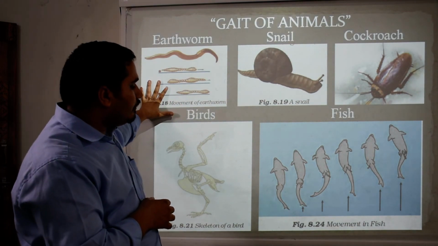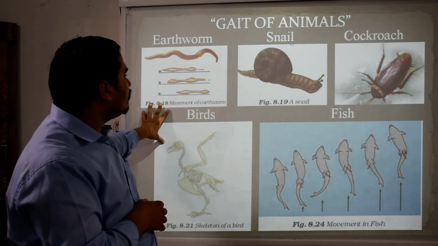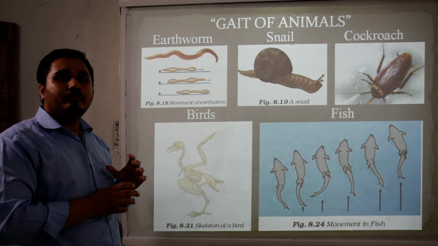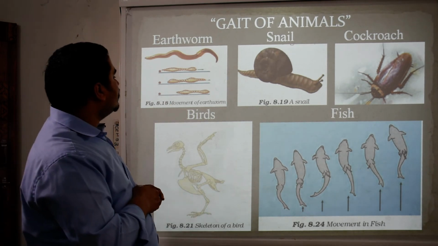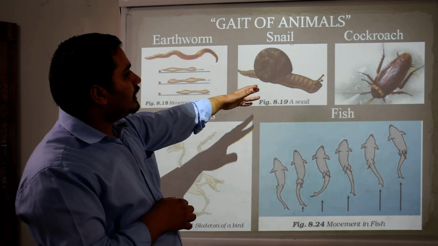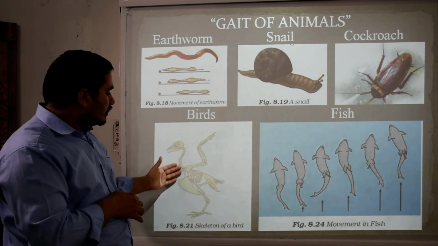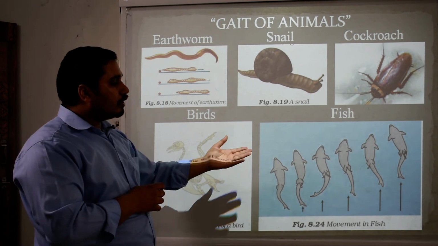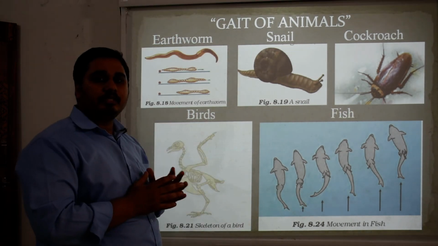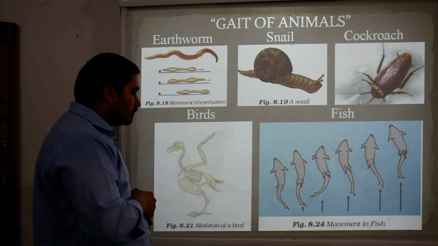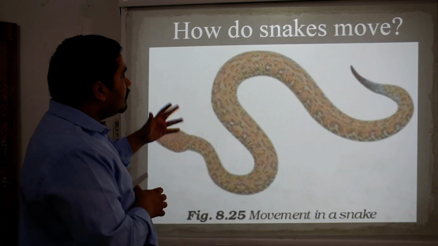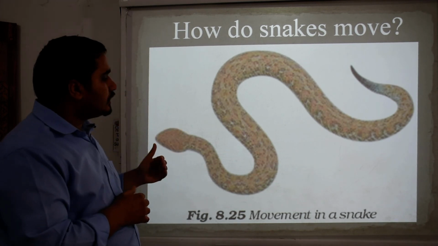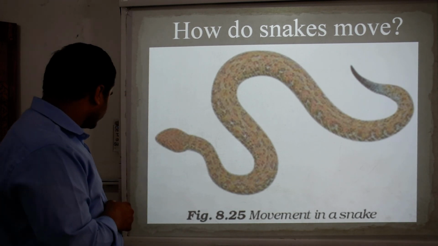Gaits of animals. Now why are we looking at animals? Because so many movements of animals are familiar in our body also. Earthworm, then a snail, then a cockroach, then the skeleton of birds also, then movement of fish. When we swim, we adopt the same style as a fish. Then how does a snake move? It pushes its body from the last end to the front end.